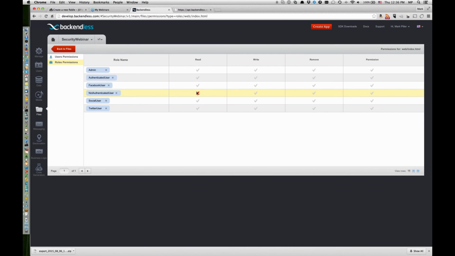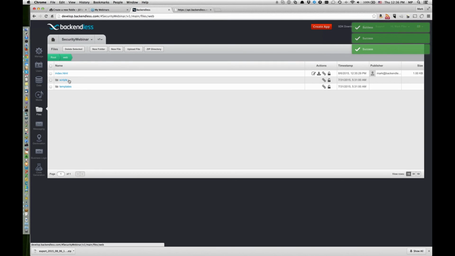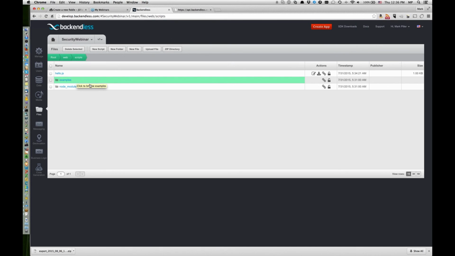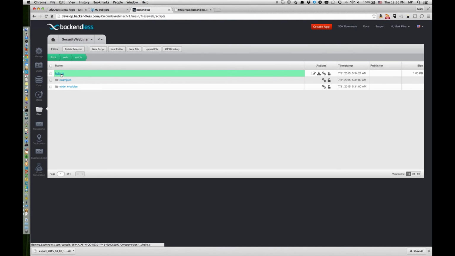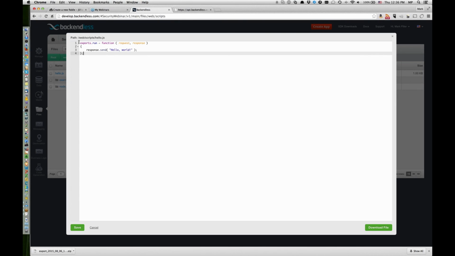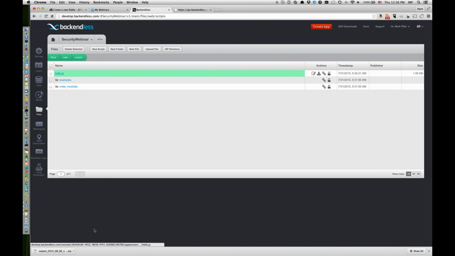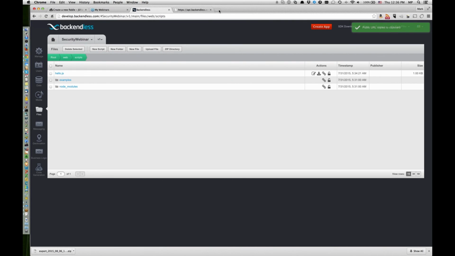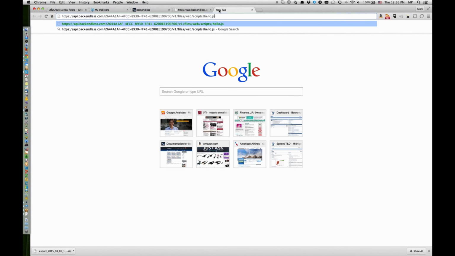Also, similarly, you can make changes to these permissions for the scripts. So here, as you probably know, we have support for Node.js. And here, hello.js is a Node.js script that basically uses Express to execute this code. So whenever you load this script, hello.js, it executes the Node.js script, and then whatever the response is gets sent back to you.